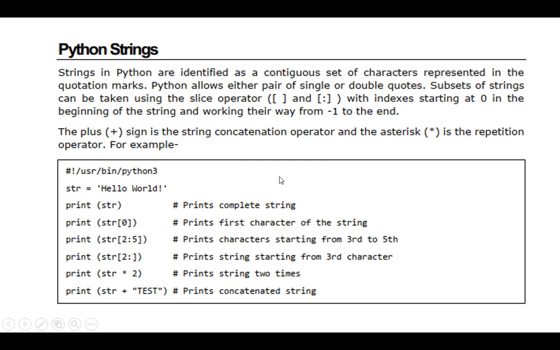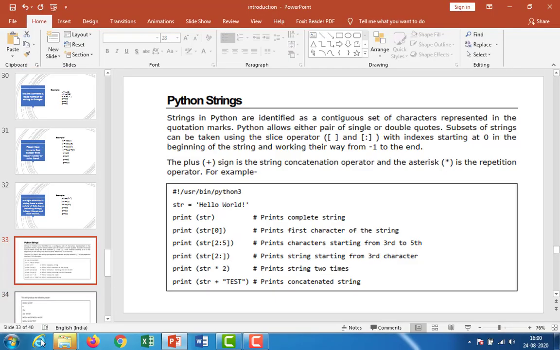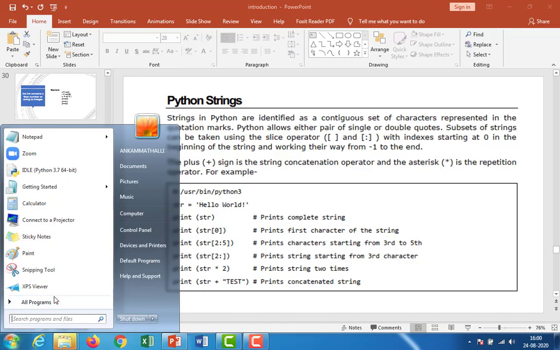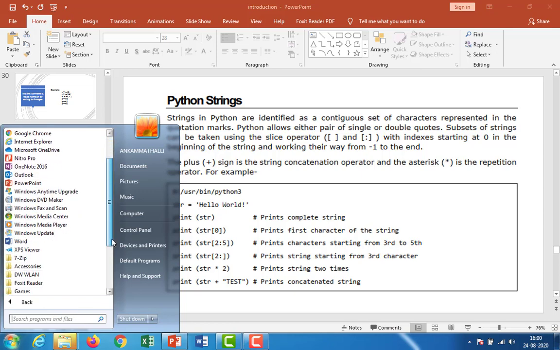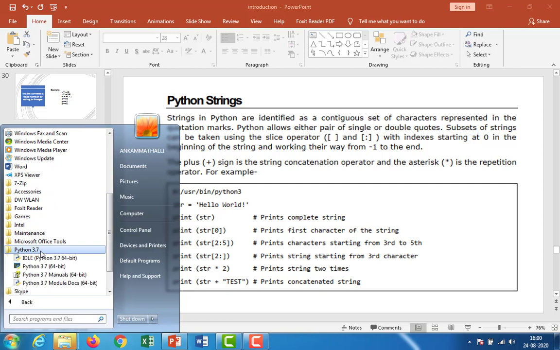Let me take this example and execute it using Python. Go to the start menu, all programs, come down, Python 3.7, click on that one.